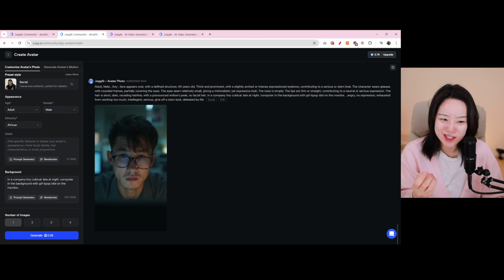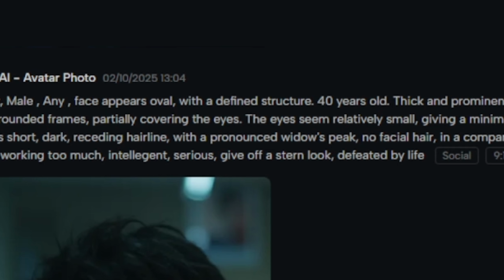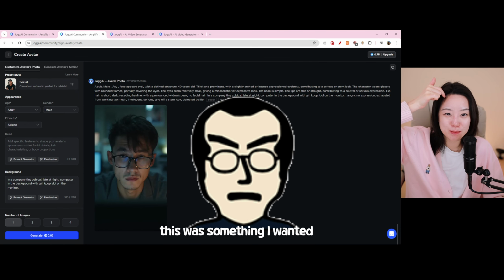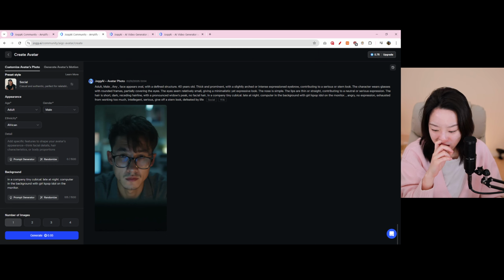And what was really interesting is that if I picked Asian, there was no way it could go bald. No matter what keywords I put in, I said semi-bald. I hadn't put in bald itself, but I wanted the receding hairline with a pronounced widow's peak. For those who don't know what that is, it's when you have the M-shaped hairline. It kept giving me these K-pop looking hairstyles, so that was a little unfortunate. I also put in semi-bald and it still gave a similar hairstyle, so I'm not sure how I could change that. That would be something I'd be looking into.